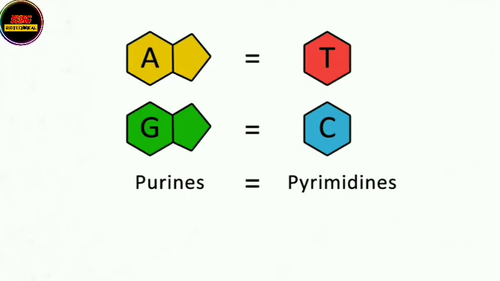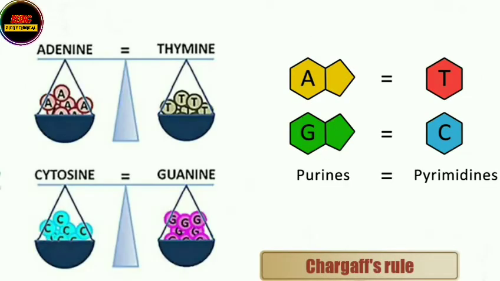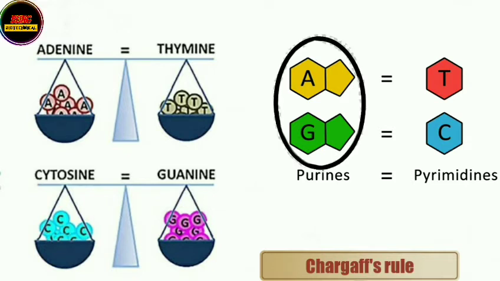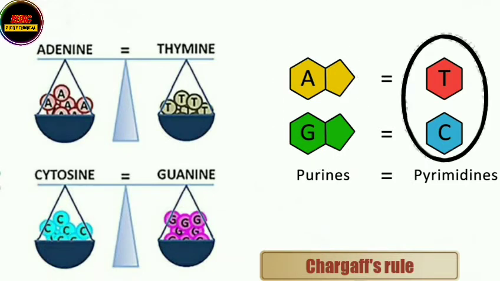Hence always remember Chargaff's rule says that in a double-stranded DNA or double-stranded RNA, the total number of adenine will always be equal to the total number of thiamine and the total number of guanine will always be equal to the total number of cytosine. And also the total number of purines is always equal to the total number of pyrimidines. Hence A plus G will always be equal to C plus T.